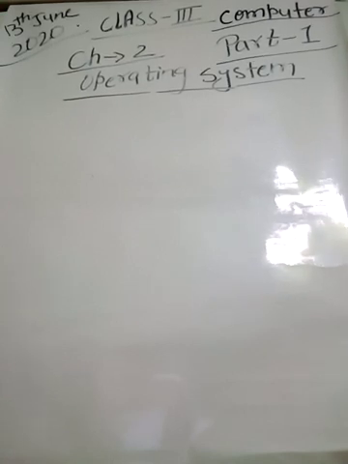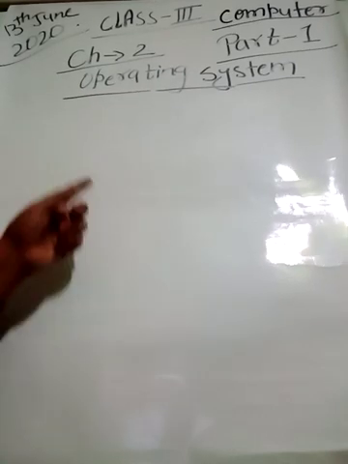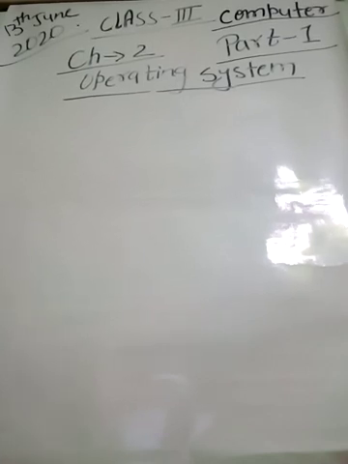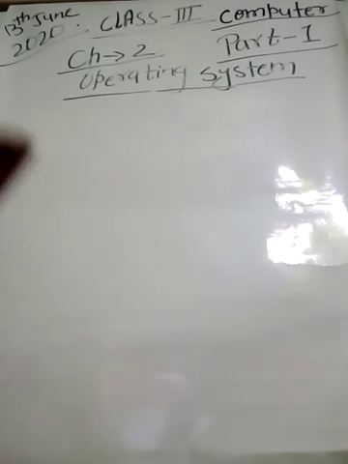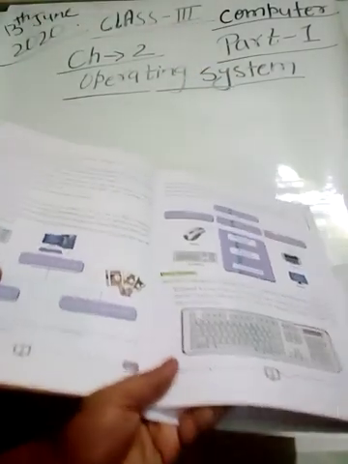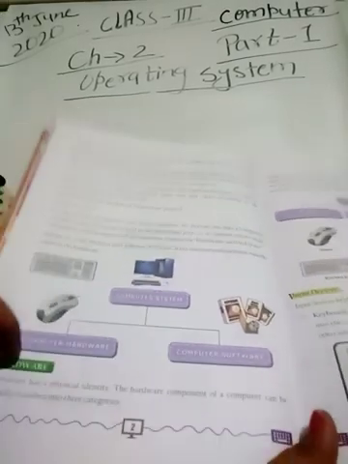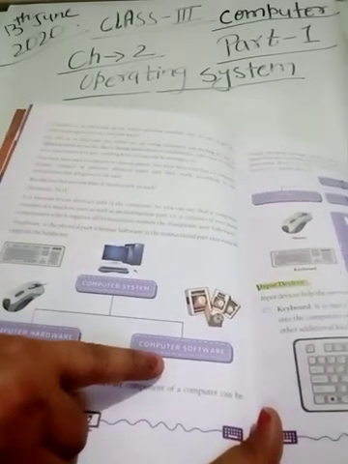We have studied in the previous chapter the hardware parts and the software parts of a computer. I think all of you remember the hardware and software you learned before the summer vacation. Once again I am going to revise this. A computer system is divided in two parts: computer hardware and computer software.